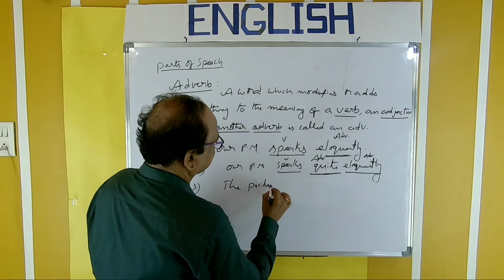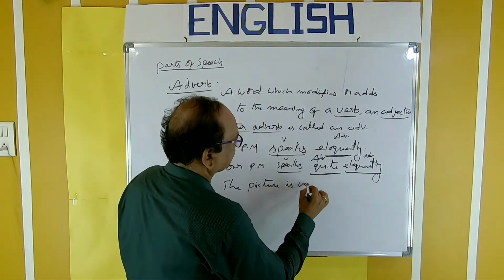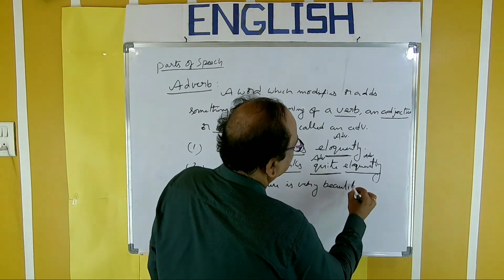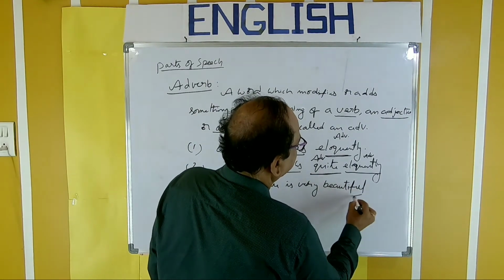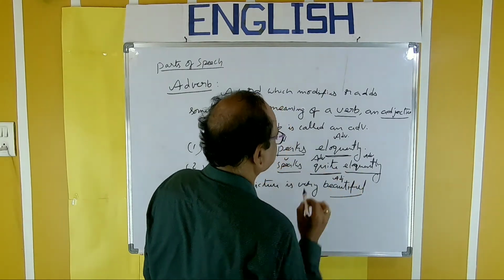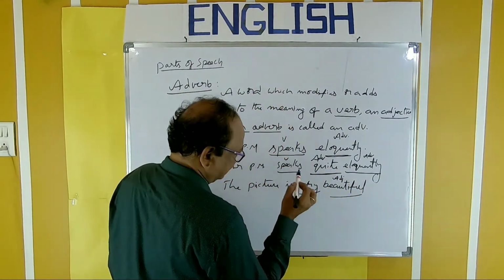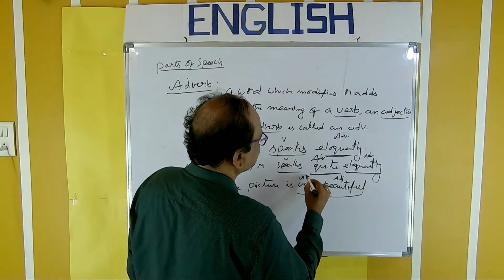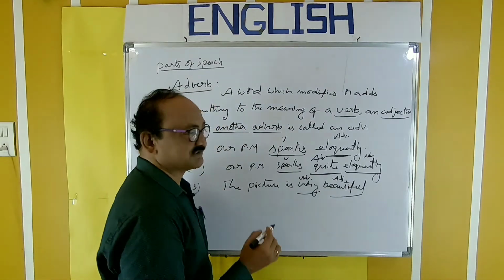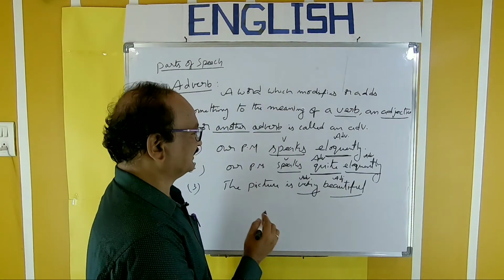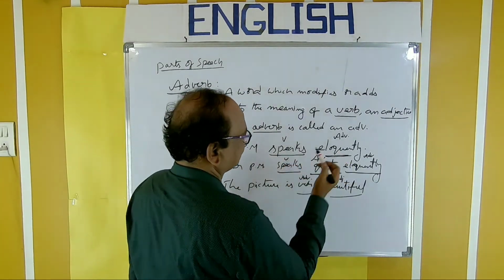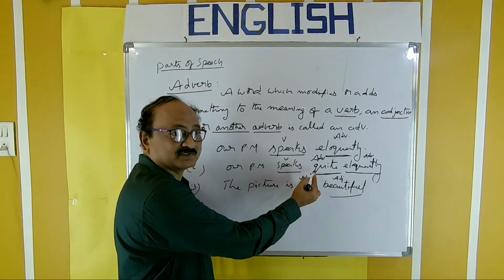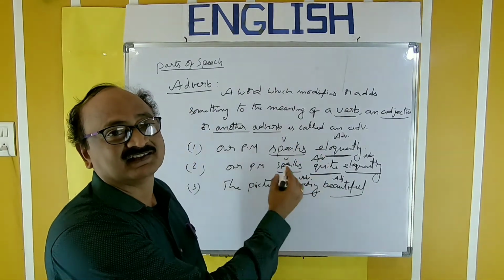The picture is very beautiful. Here, beautiful is an adjective. This word very modifies the word beautiful. So, this is an adverb. So, in this way, an adverb modifies a verb, an adjective or another adverb. So, this is an adverb.